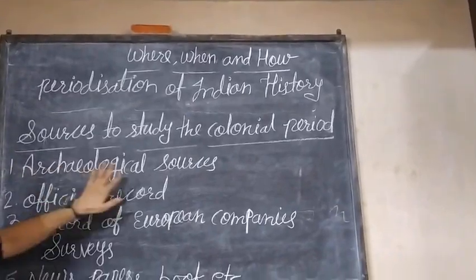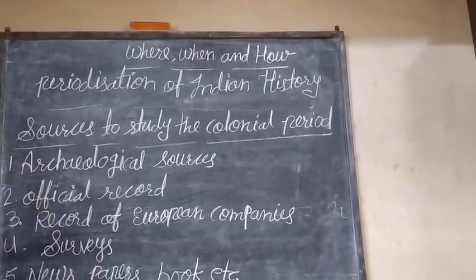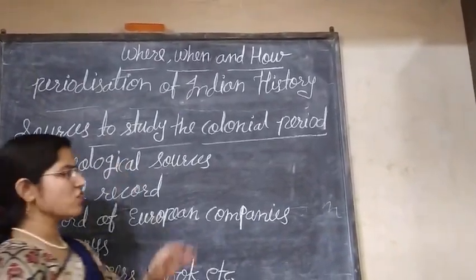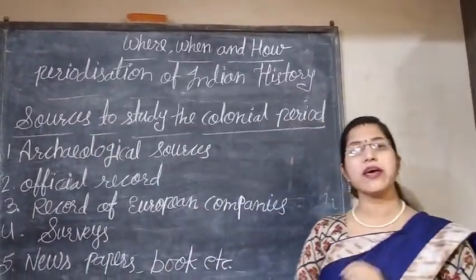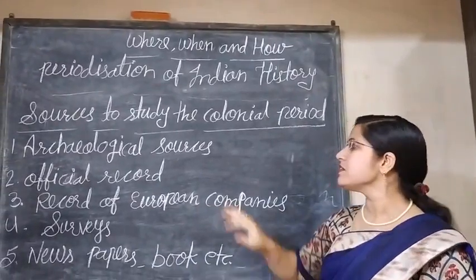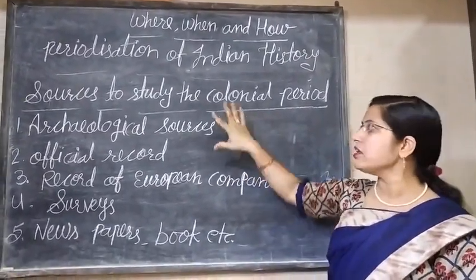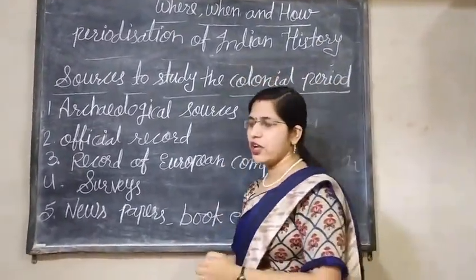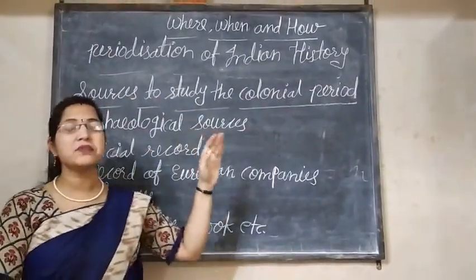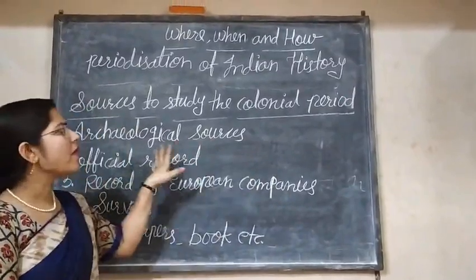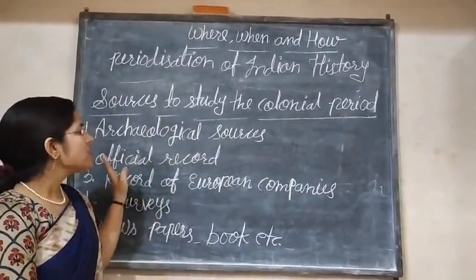First, the archaeological sources. In these archaeological sources, all types of monuments and all types of buildings are there that were made in the time of the British. With the help of these monuments and buildings, we can know about history.